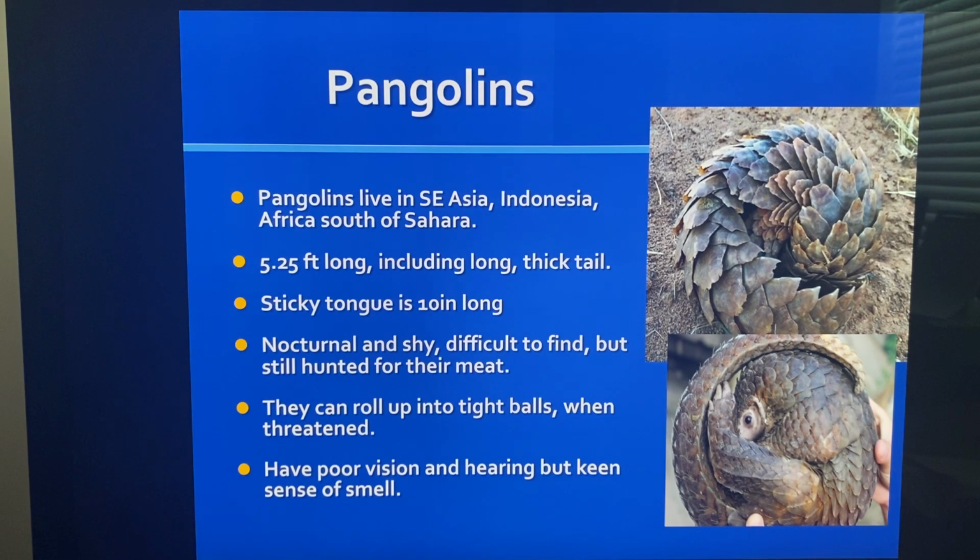And then, of course, they can roll up into these tight balls when they're threatened. They do have poor vision and hearing, but a keen sense of smell. Look how they roll up into these little balls. I would never know. I think this looked like a pine cone.